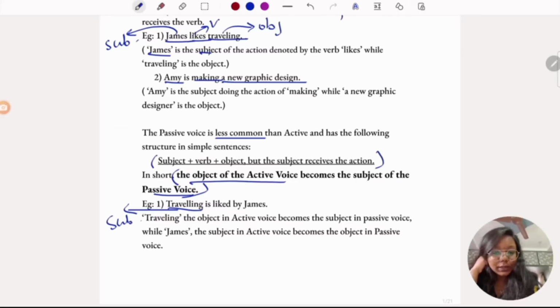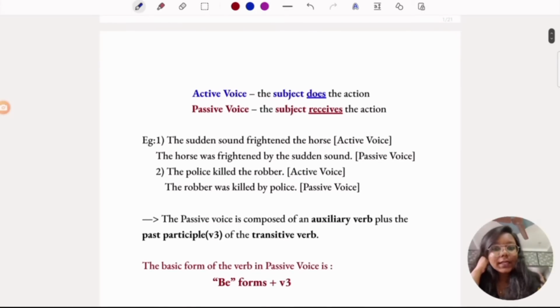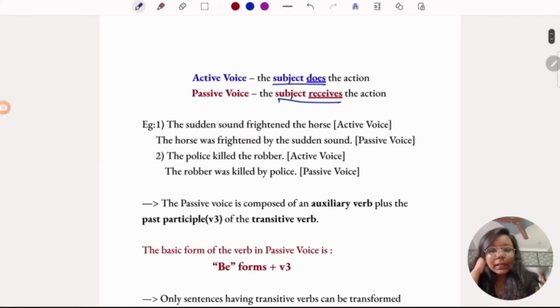Hope you understood the sentence above. Traveling is liked by James. So the object of the active voice becomes the subject of the passive voice. It happens with every sentence the same. In active voice, the subject does the action. In passive voice, the subject receives the action. If you see the examples here, the sudden sound frightened the horse. Active voice. If you convert the same into passive voice, the horse was frightened by the sudden sound. So the object in the active voice becomes the subject in the passive voice.